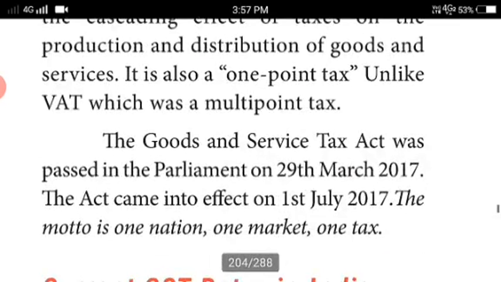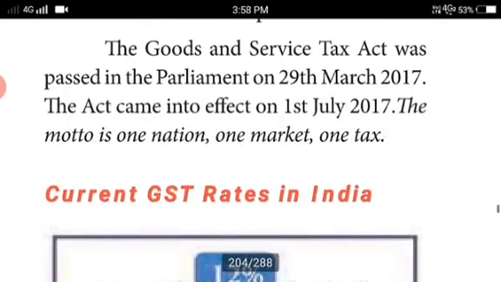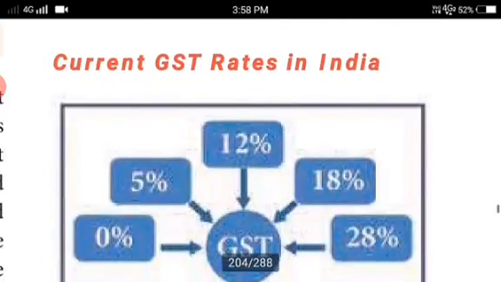The Goods and Services Tax Act was passed in Parliament on 29th March 2017. The Act came into effect on 1st July 2017. The motto is One Nation, One Market, One Tax. This is their motto for starting this GST. All this is coming under one mark. Understood? Next we move to current GST rates in India.